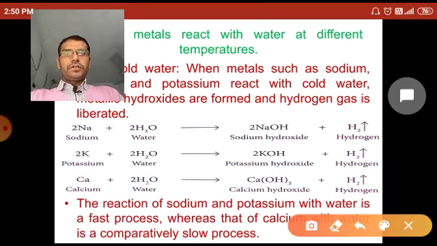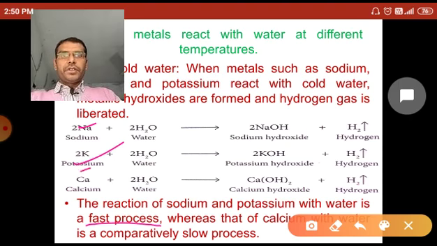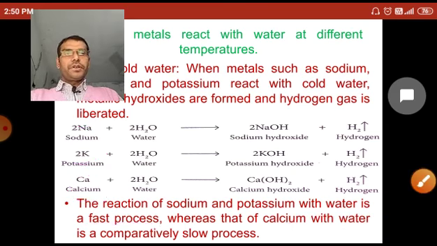Now the reaction of sodium and potassium with water is a fast process and it becomes violent, whereas the reaction of water with calcium is comparatively slow and less violent than sodium and potassium.